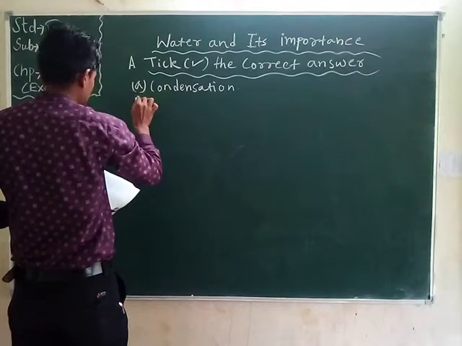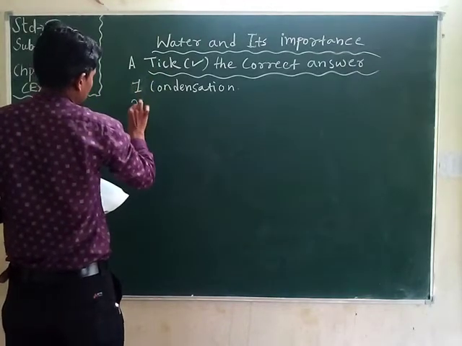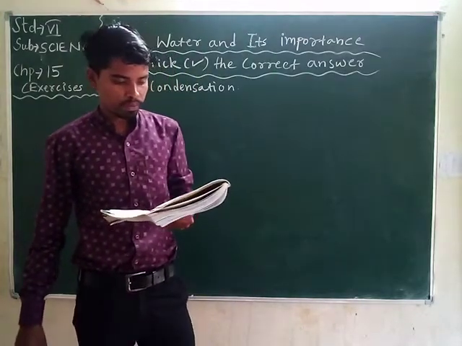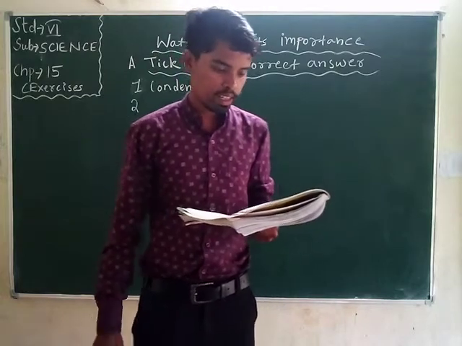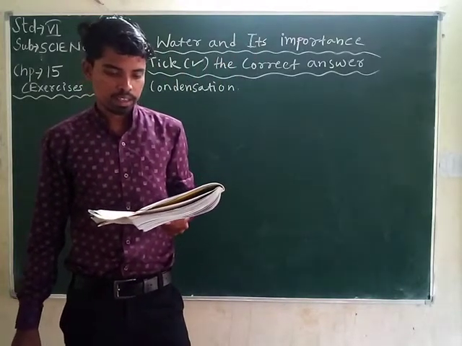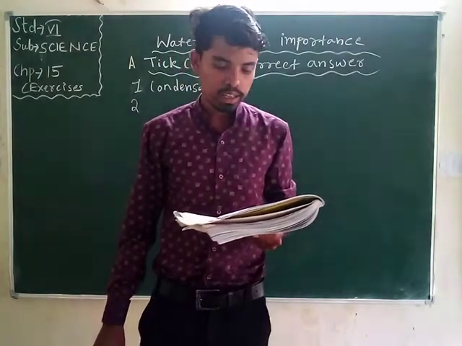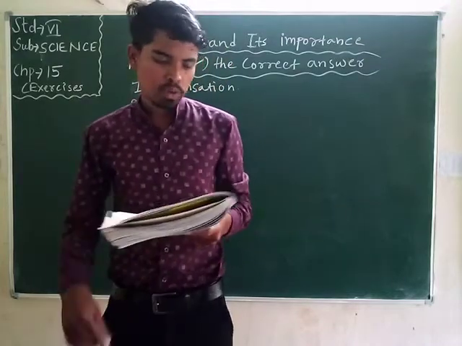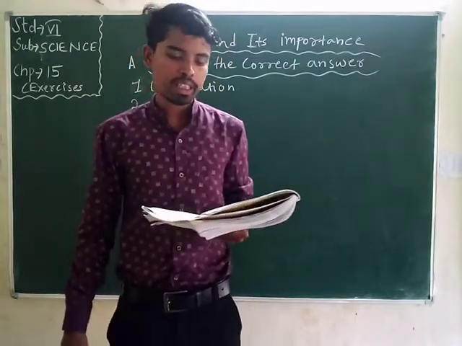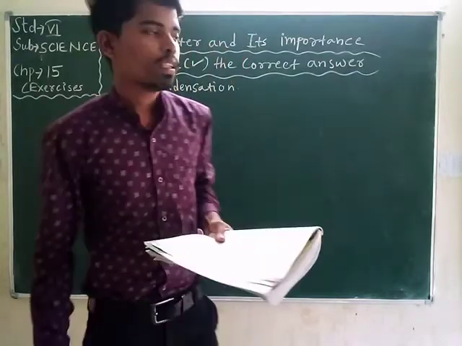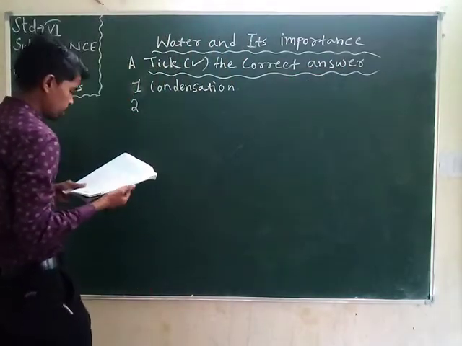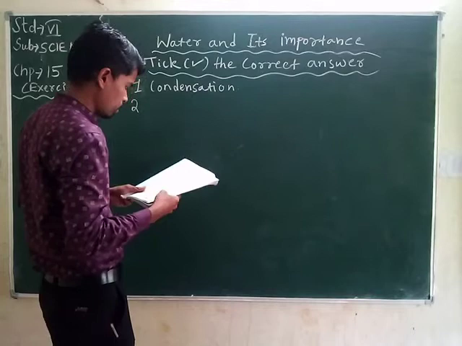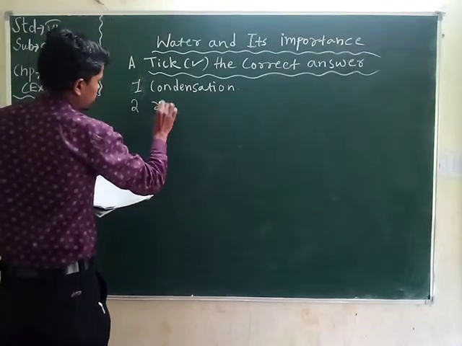Number 2, which of these is not a source of groundwater? Well, hand pump, river, tube well. Student, tube well is also a source of groundwater, hand pump is also a source of groundwater, well is also a source of groundwater. But a river is the rainwater, and this is the external way of the water. So a river is the right answer.